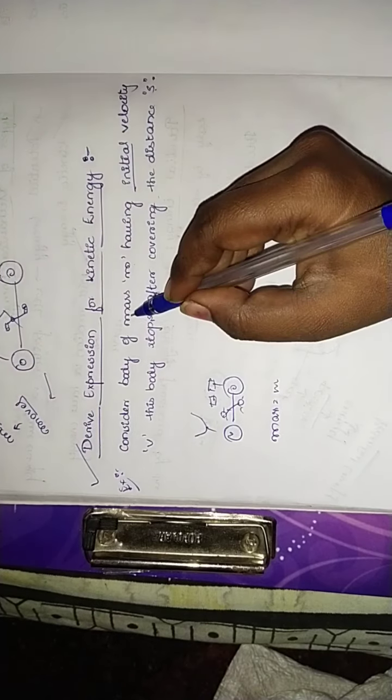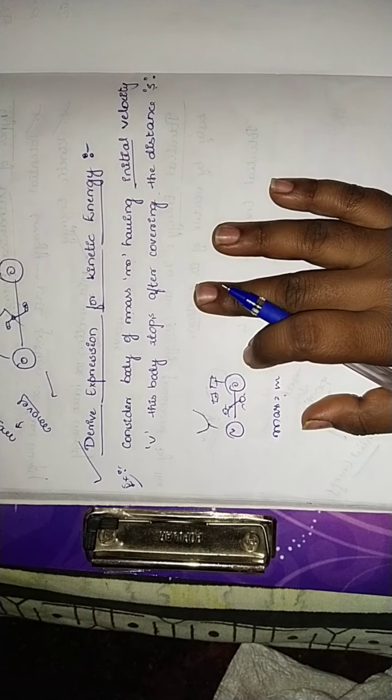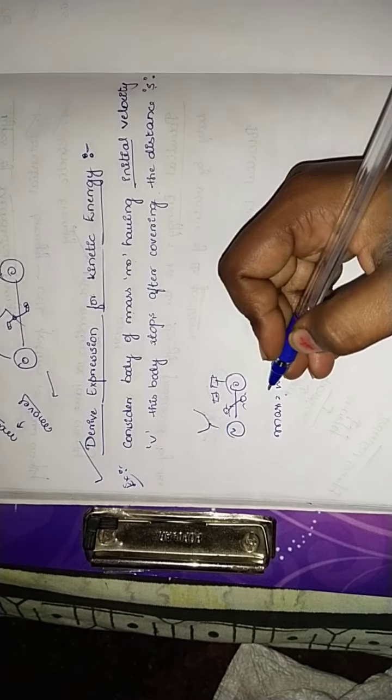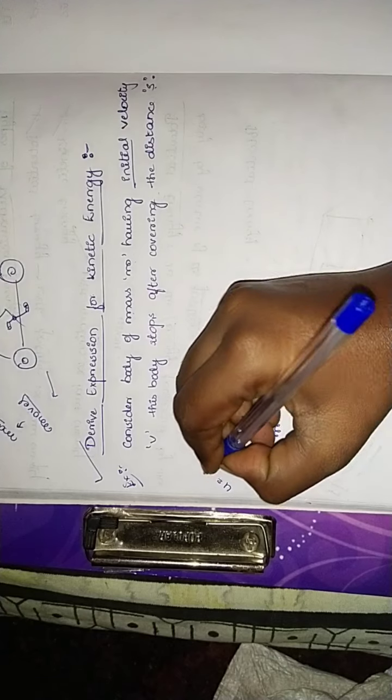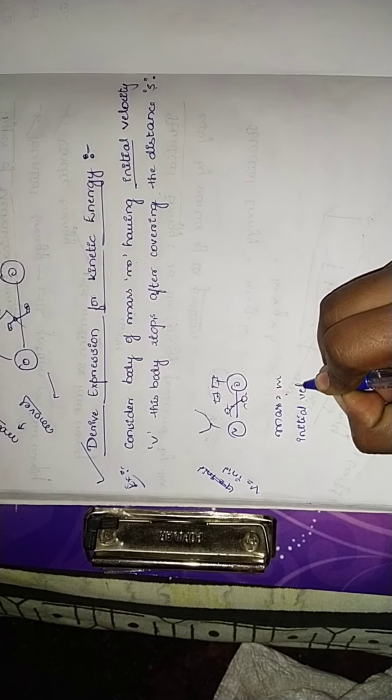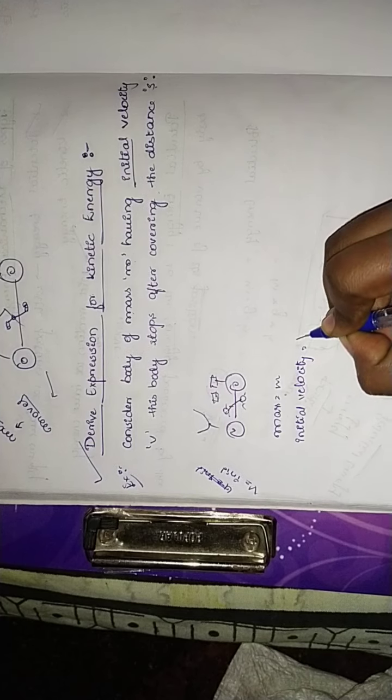You can see here mass m. Initial velocity we are taking here, in this chapter, as v. In all the previous chapters we have taken initial velocity as small u, isn't it? But in this chapter we are taking initial velocity as v. So you have to be a little more careful. Initial velocity is v.